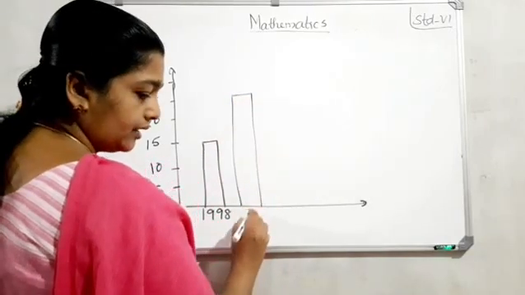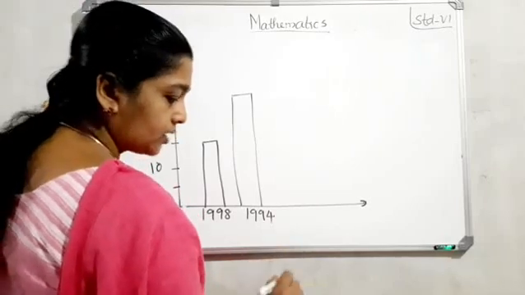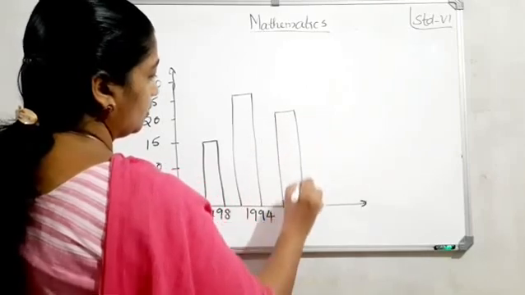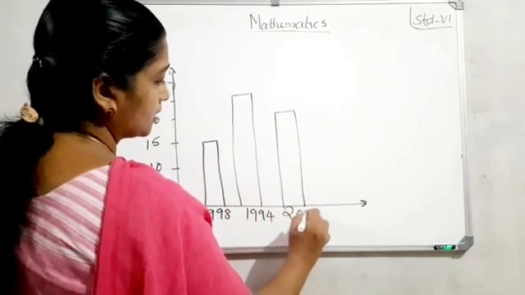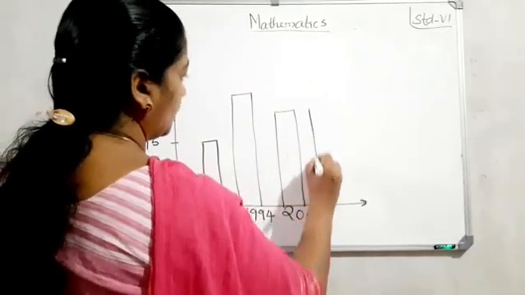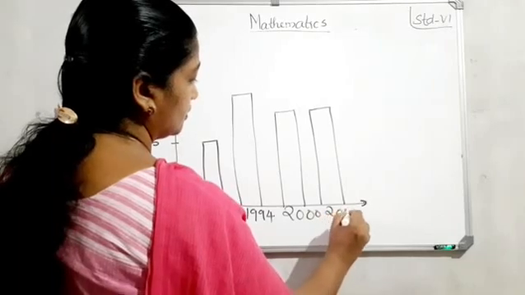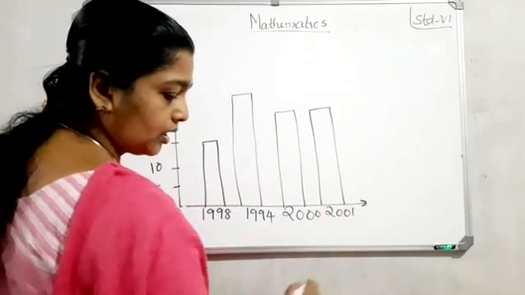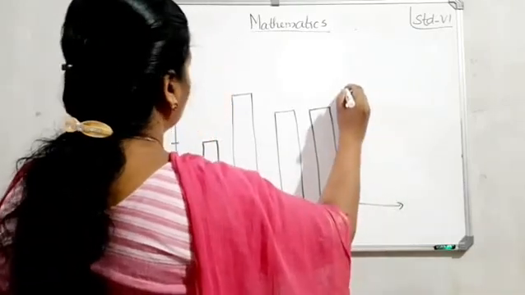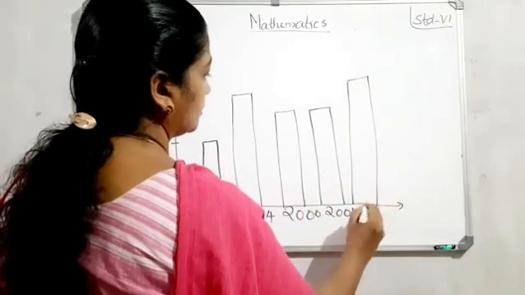That is 1994. Next one, 2000, here 20. Next one, 2001, that also 20. Next, 2002, 30.